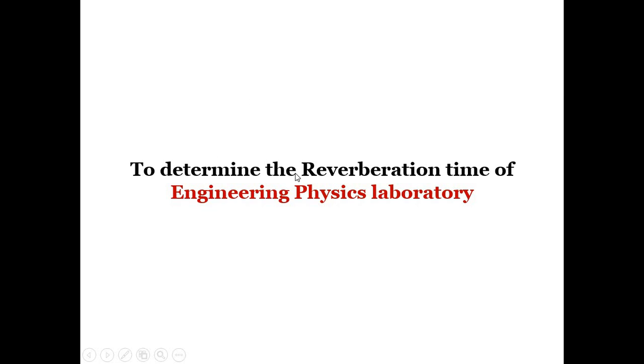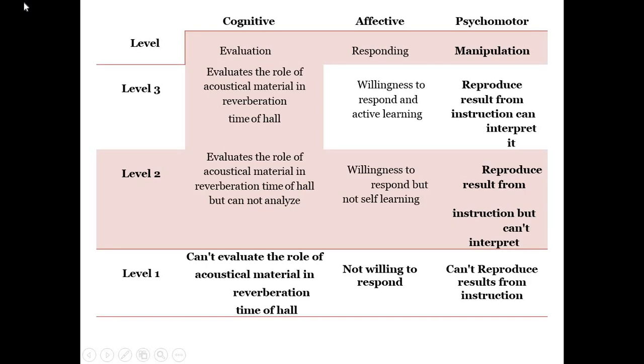You are going to determine the reverberation time of the room where you are present right now. Of course, you are attending a lecture, so you will be in a closed environment, at your house, in your study room. Whatever room you are present in right now, you are going to calculate the reverberation time of that particular room. Okay, that will be the aim of the practical.